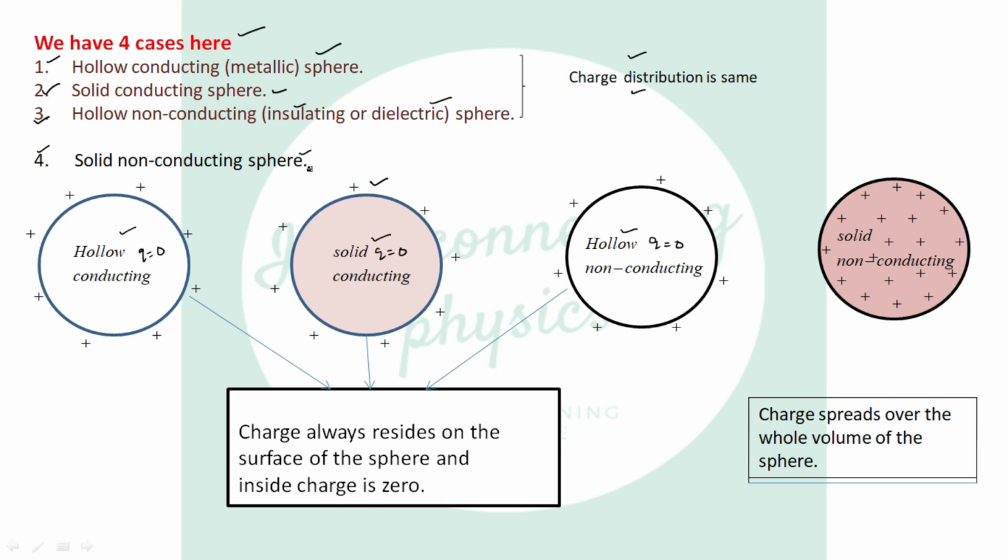Now we are left with the fourth case, that is solid non-conducting sphere, which means solid insulating sphere, in which charge spreads over the whole volume of the sphere. Whether we give negative charge or positive charge, the charge always spreads over the whole volume of the sphere.